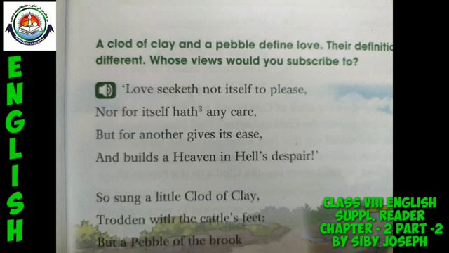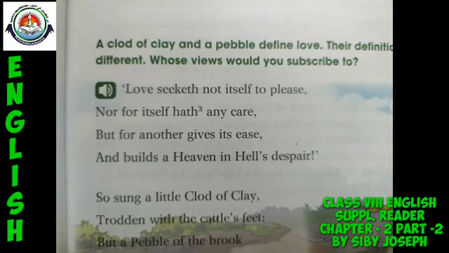So the writer says that sacrificial love is so powerful as it can simply turn a space of hopelessness to a space of hope. That means it can simply turn a hell into heaven. So the writer conveys the fact that sacrificial love is that much powerful.